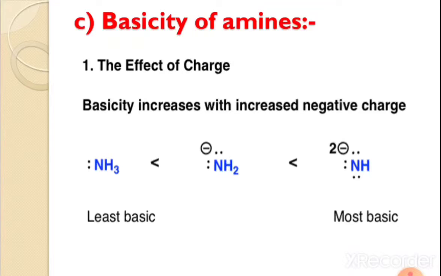Now the next, the basicity of amines. Here the amines are Lewis bases. Lewis base means which donates an electron pair. But their base strength can be changed enormously by their substituents. It is common to compare the basicity quantitatively by using the pKa values of their conjugate acid rather than their pKb values. And we know that pKa plus pKb is equal to 14, and the higher the pKa value, the stronger the base.